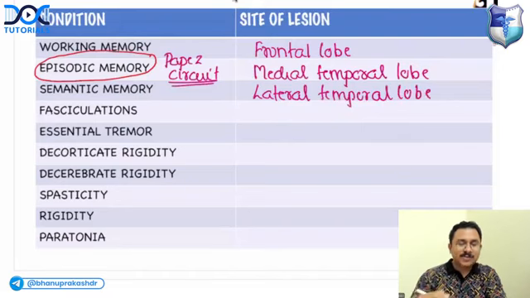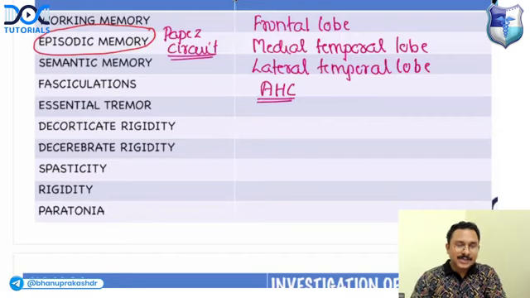And fasciculation, what is the site of lesion? Is it anterior horn cell or the muscle or neuromuscular junction? What is the site of lesion of fasciculations? It is AHC, that is anterior horn cell. Anterior horn cell. Essential tremor, site of lesion.